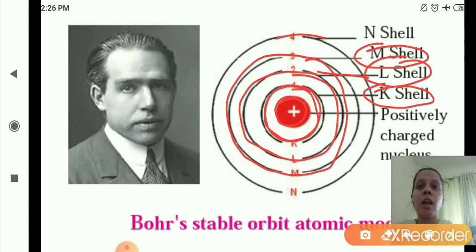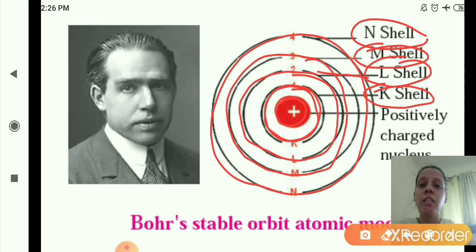And here the last one which is shown, that is N shell or N orbit. So now I hope you are clear with the orbit. Yes, inner orbit which is closer to the nucleus, and the outer orbit which is farther away from the nucleus. When the electrons jump from an inner orbit to an outer orbit, they absorb energy. And when the electrons jump from an outer orbit to an inner orbit, they emit energy.